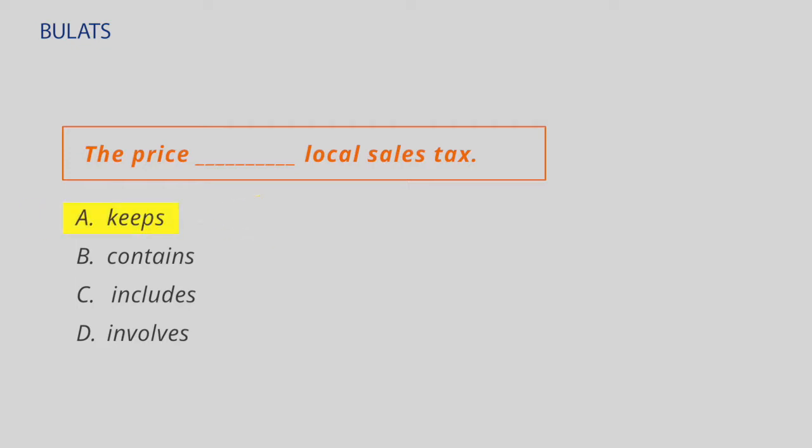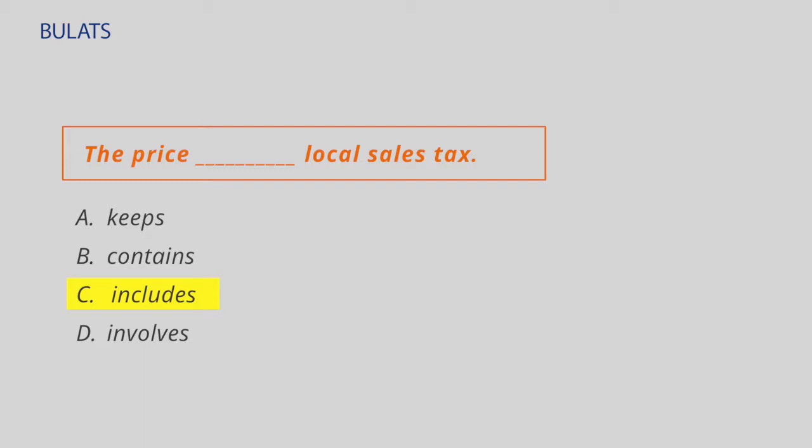If you're not sure, start with A. The price keeps local sales tax. That doesn't really sound right, does it? The price contains local sales tax? That's better in terms of meaning, but we don't really say the price contains in English. Let's try C. The price includes local sales tax.